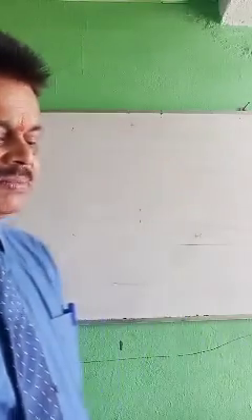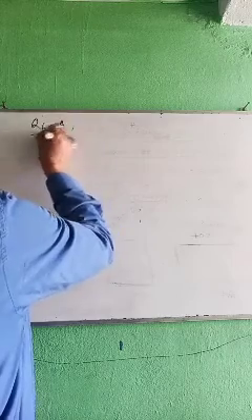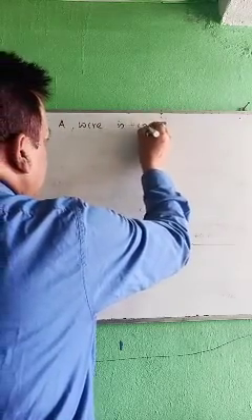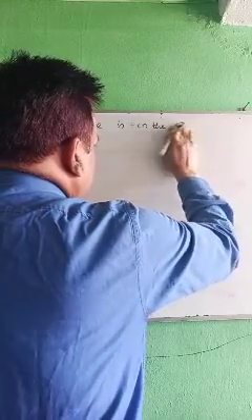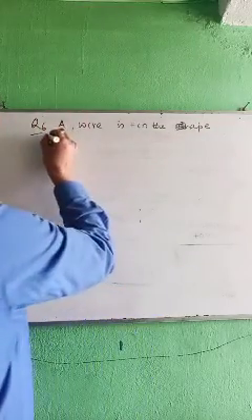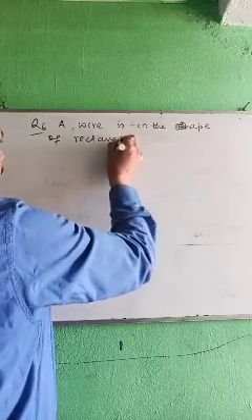So question number 6 is, a wire is in the shape of rectangle.